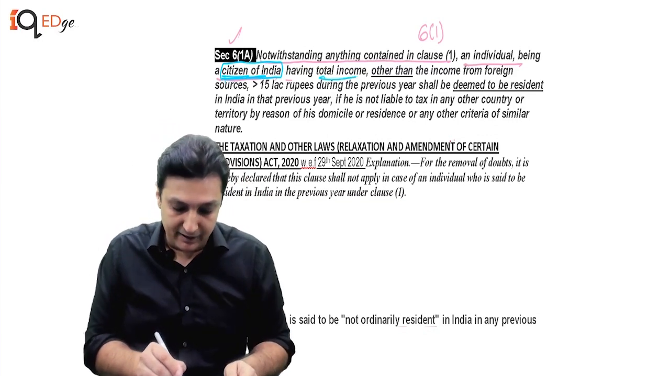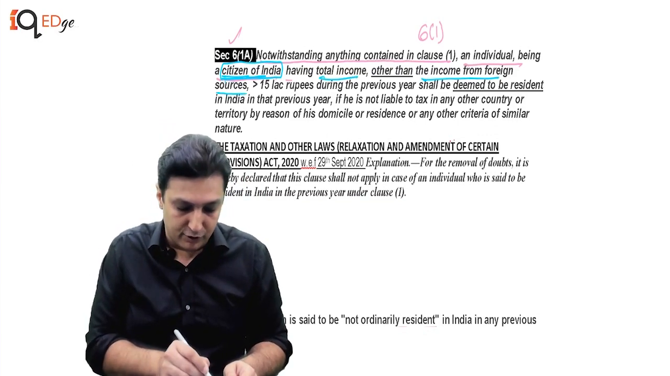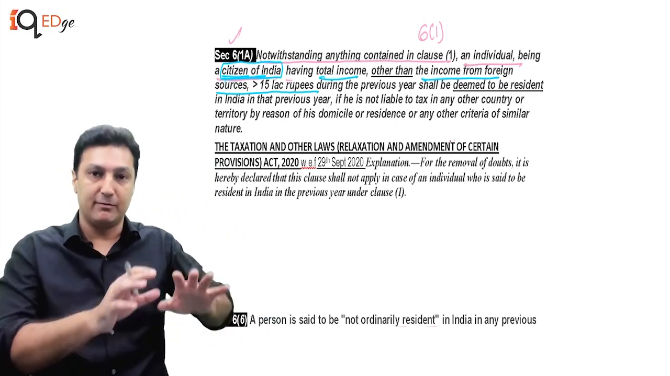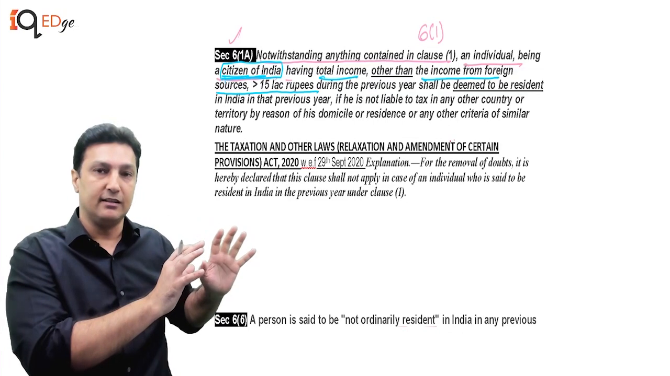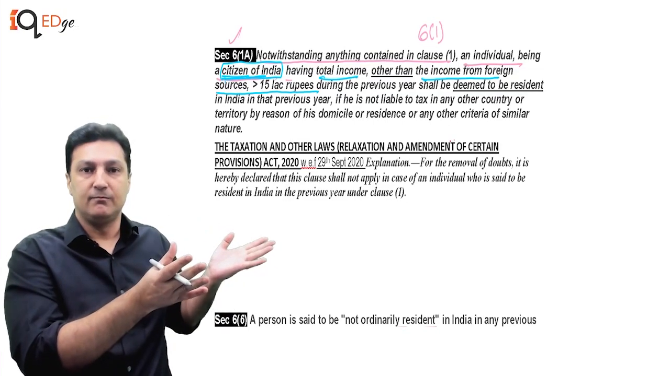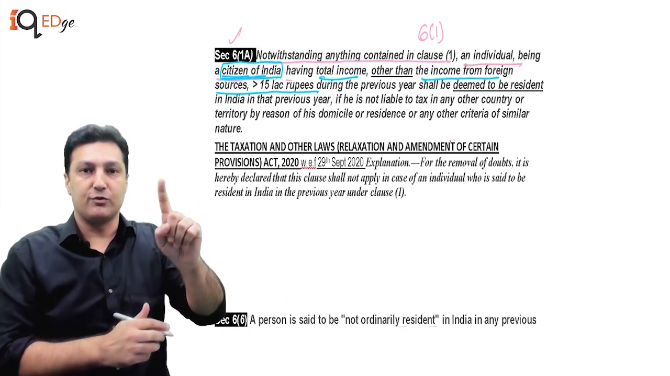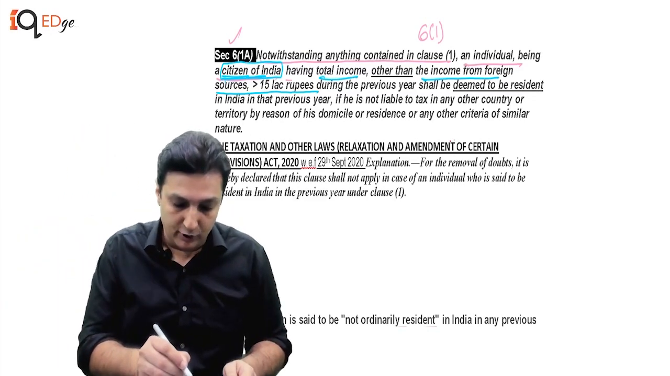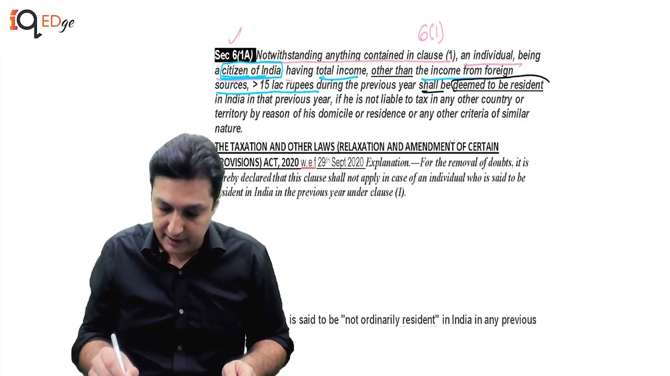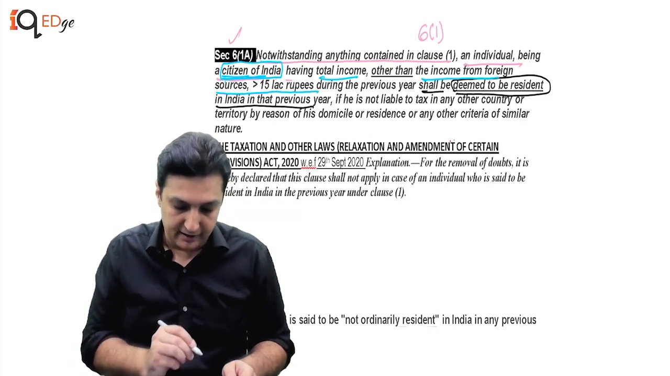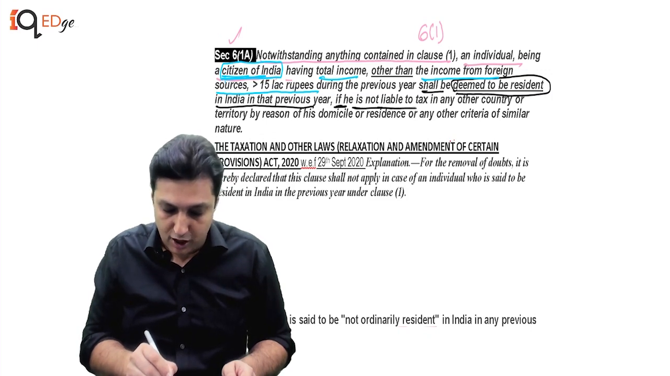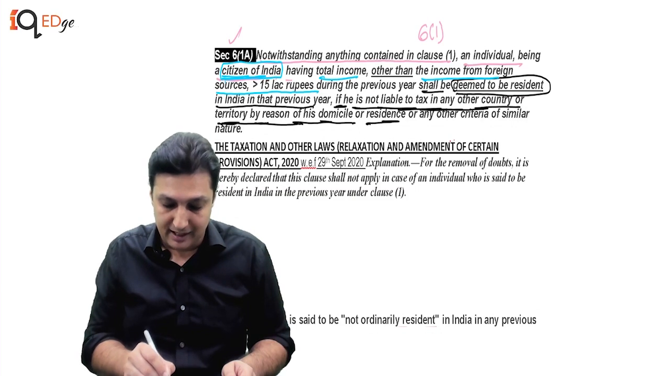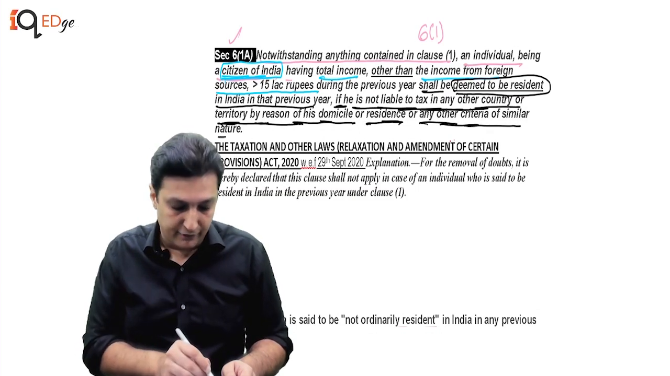Having total income other than income from foreign sources of more than 15 lakhs. Okay, so this remains the same. This section is only applicable to that person who's an Indian citizen and having total income other than from foreign sources of more than 15 lakhs, which will include the foreign income of the foreign branches during the previous year, shall be deemed to be a resident in India in that year, if he is not liable to tax in any other country or territory by reason of his domicile or residence or any other criteria of similar nature.